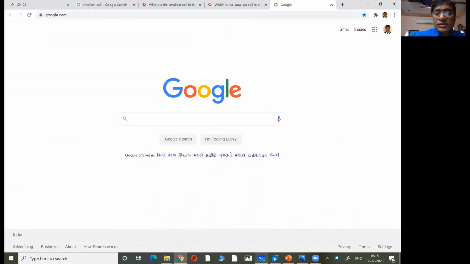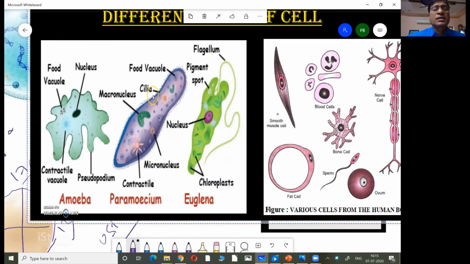3 organisms you are seeing here. One is amoeba, another is paramecium, and the third is euglena. The 3 organisms differ in their shape. In amoeba, if you see, there is a nucleus inside and finger-like projections, and these finger-like projections are called pseudopodia. The shape you are seeing is not permanent. It goes on changing its shape, so it is an irregular shape.